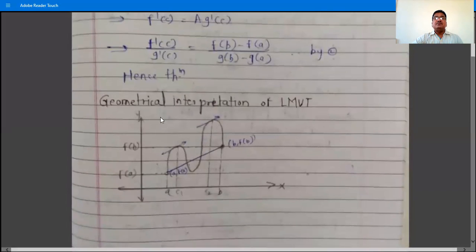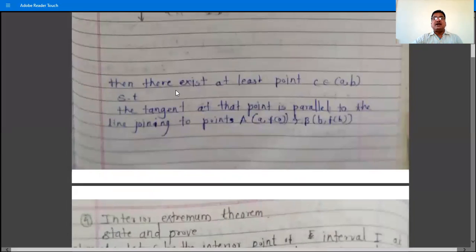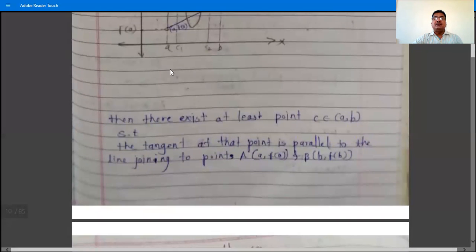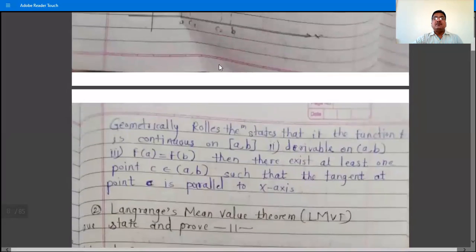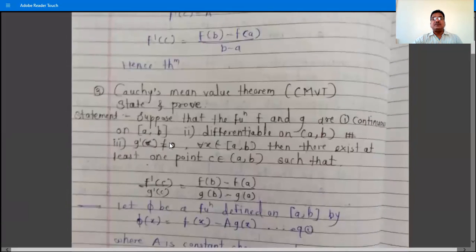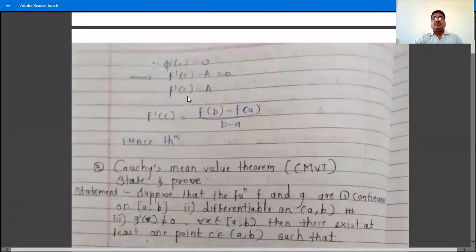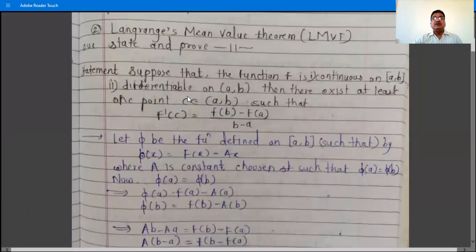Geometrically, write the statement that geometrically Rolle's theorem states like this. Write Rolle's theorem geometrically like that, right? Geometrically, Lagrange's mean value theorem states that the function f is, like this statement. Geometrically, the Lagrange's, geometrically, the Cauchy's mean value theorem states that